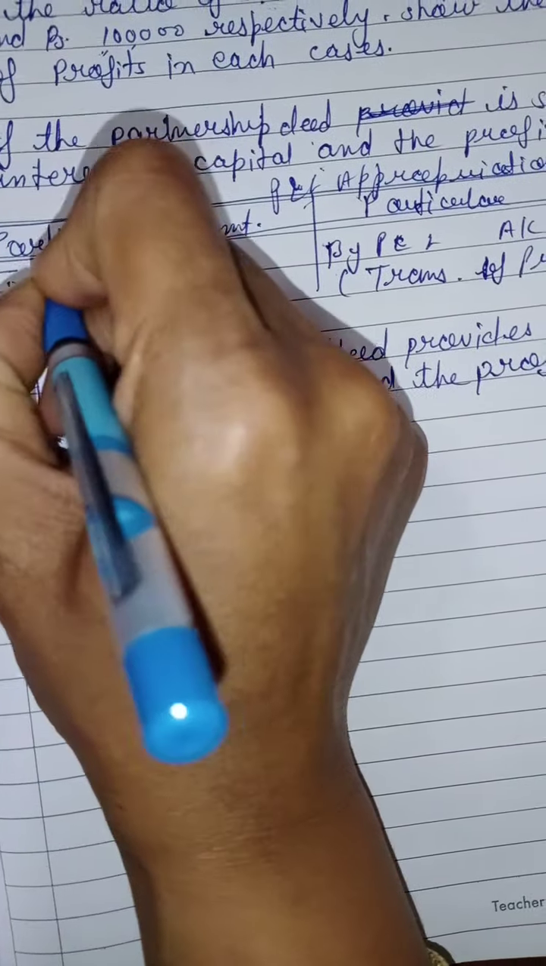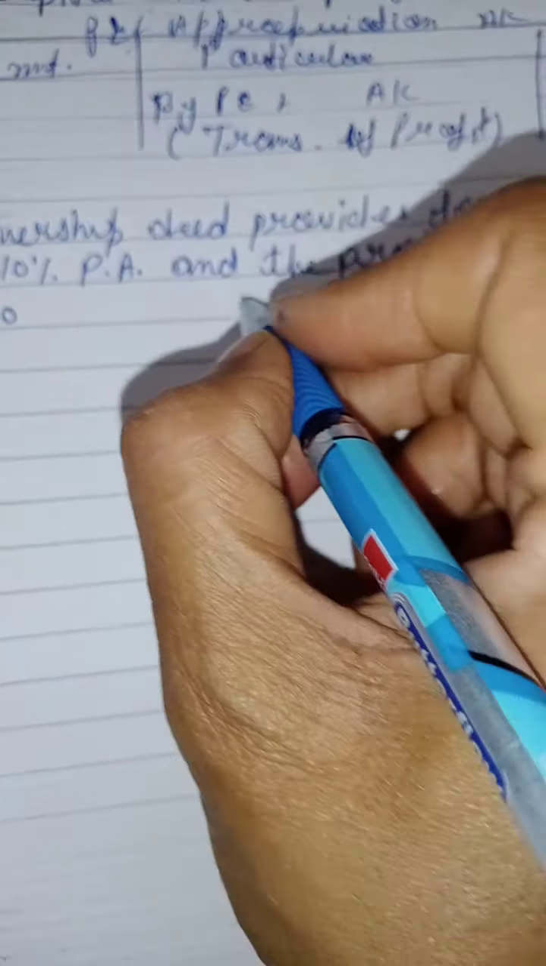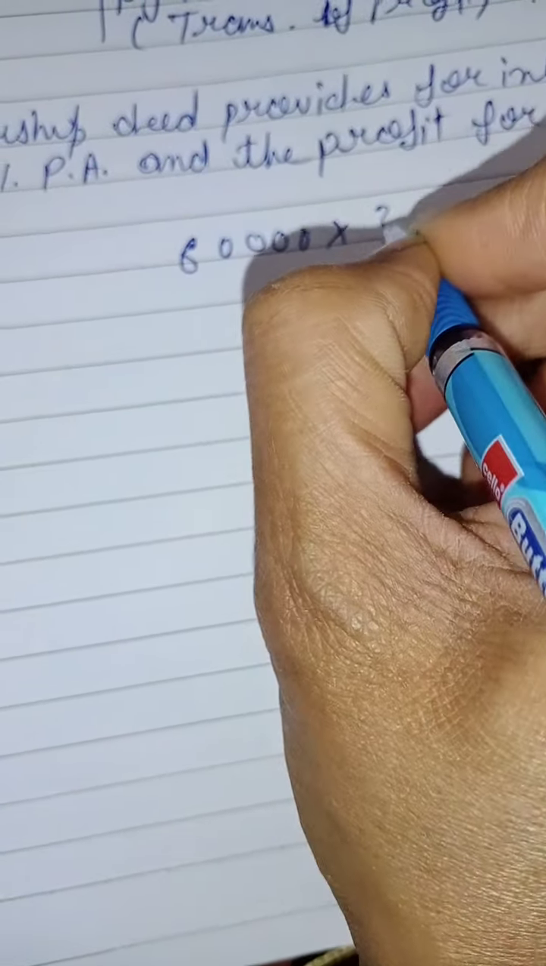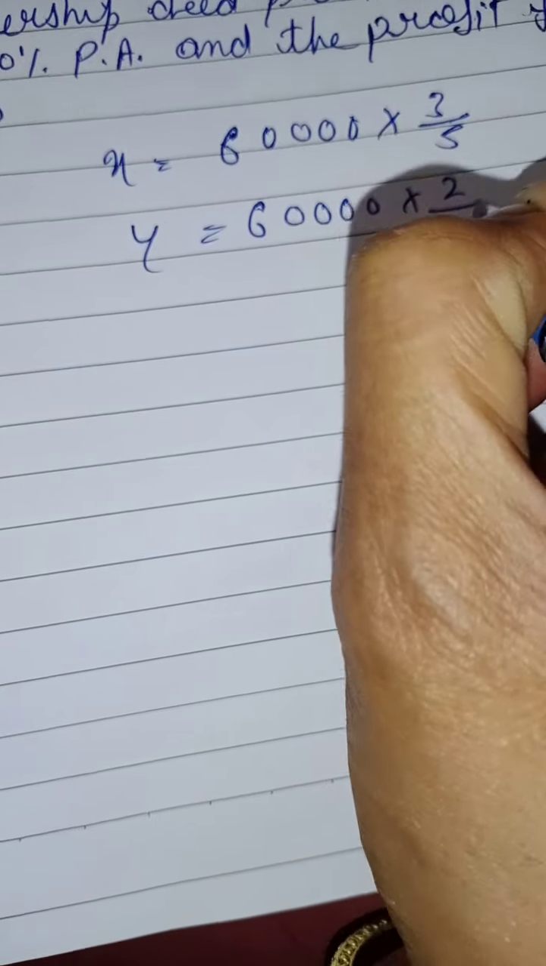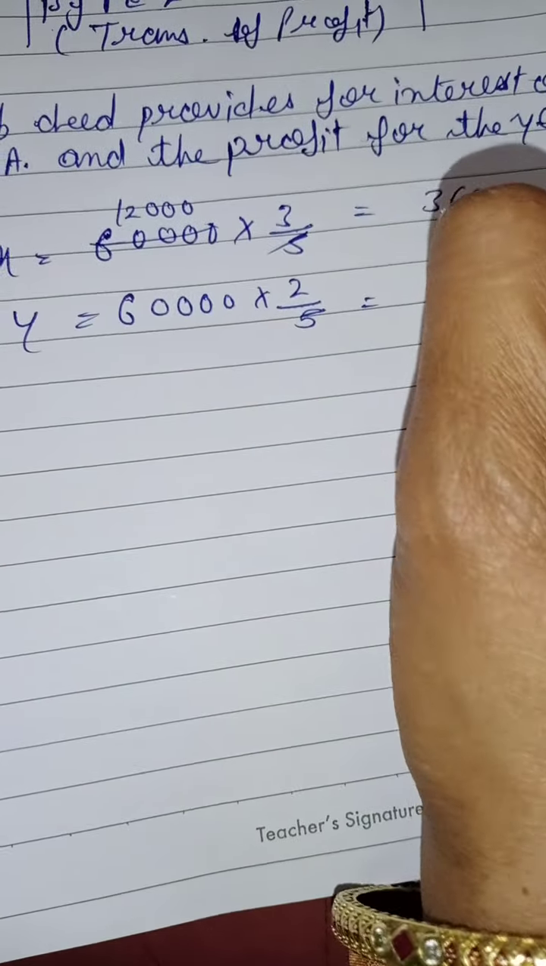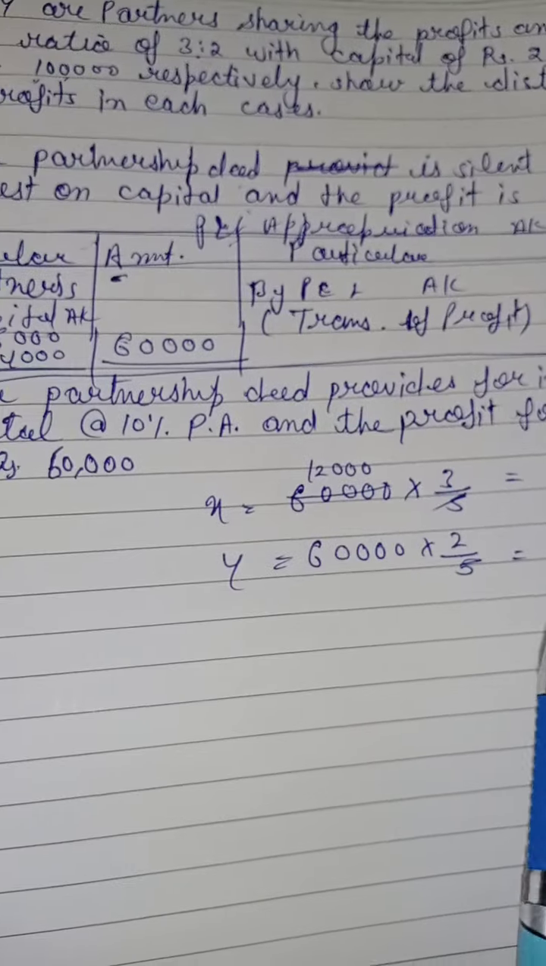So the two partners' capital accounts, X and Y, 60,000, which is calculated as 36,000 of X and 24,000 of Y. Then we will write 36 and 24, total 60,000 and total 60,000. This will be done in the final. Clear?